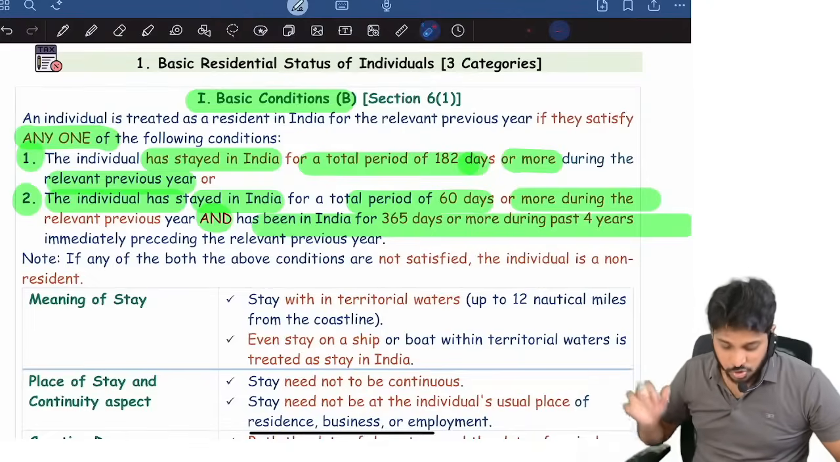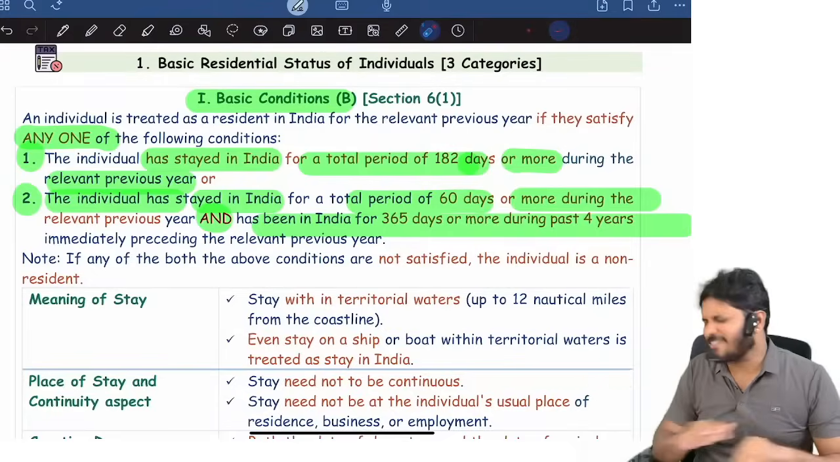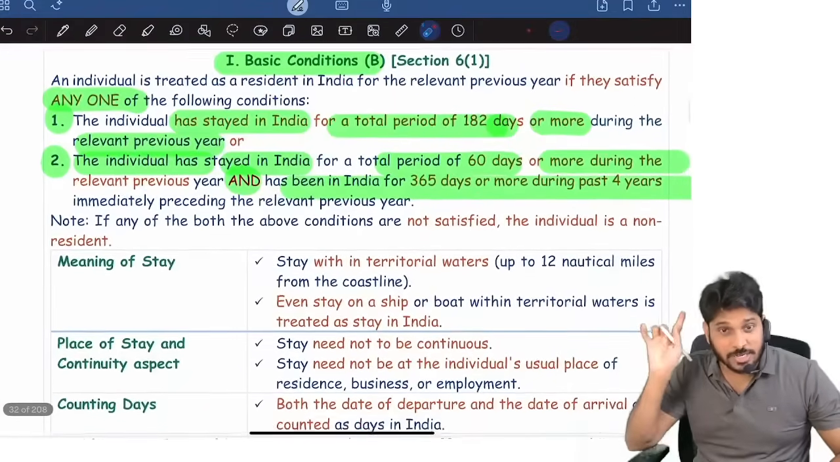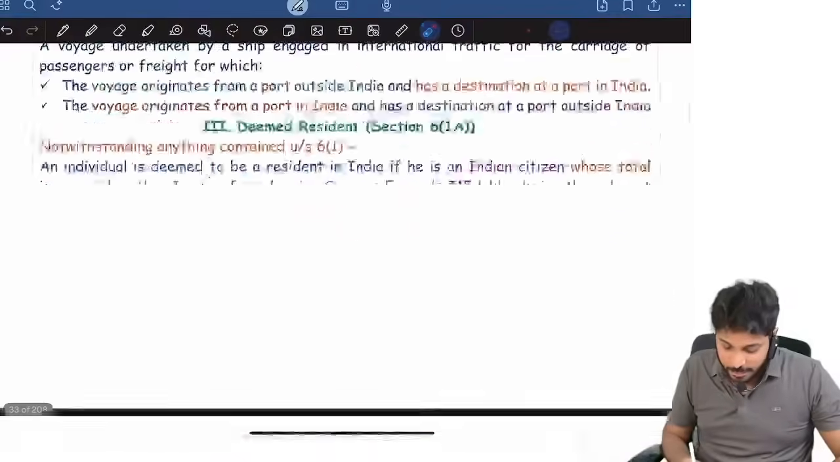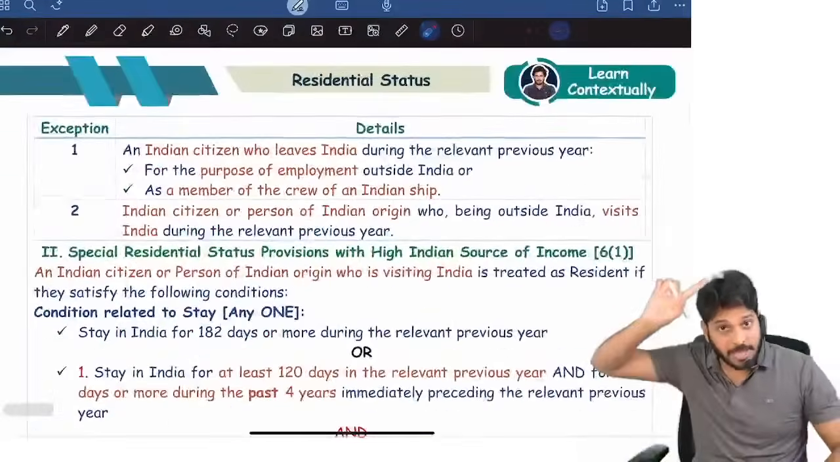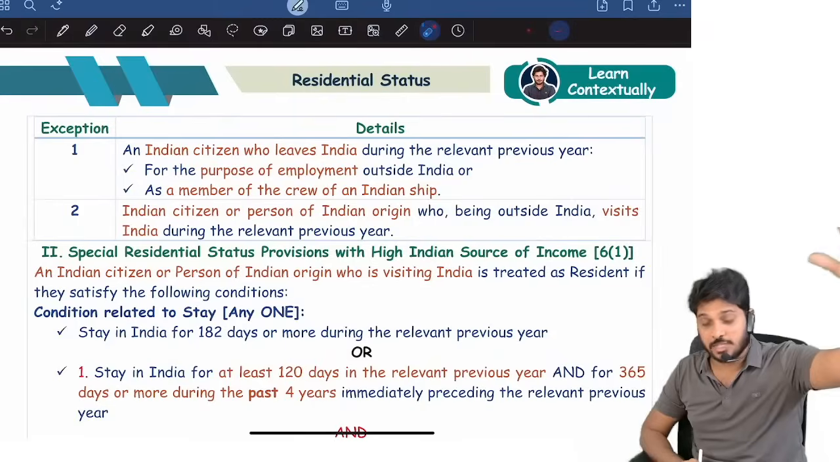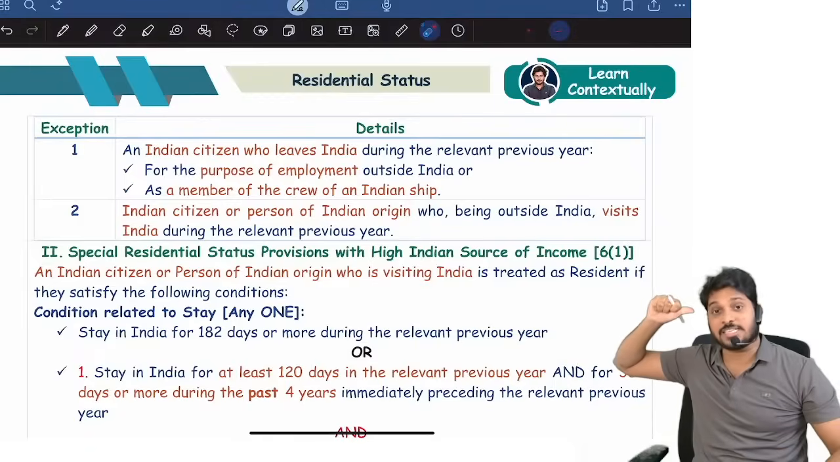Next. So an individual stayed 180 days in India in the current year. Resident, straight away, no questions asked, resident. Category 1, basic: as per category 1 you are resident. You don't have to check category 2 or category 3, deemed resident. So first we should apply the basic conditions based residential status. If basic conditions are not satisfied, then we should check category 2, special residential status. If that is also not satisfied, then we should check deemed residential status.